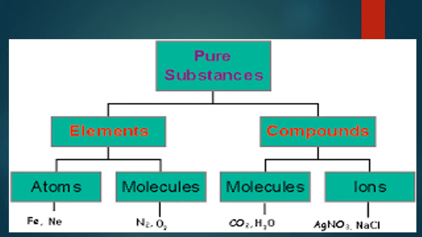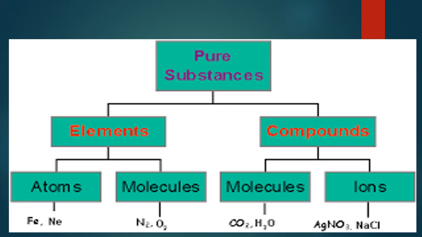For example, the symbol for nitrogen is N, but the nitrogen element, which is in gaseous form, does not occur in the free state, that means not as N. Therefore, it occurs in the form of a cluster, that means a group of the same kind of atoms. N2 for nitrogen, O2 for oxygen, H2 for hydrogen, Cl2 for chlorine. Like this, they are the molecular elements.